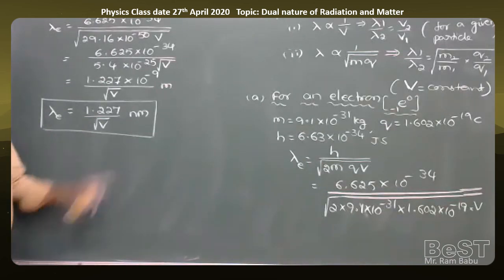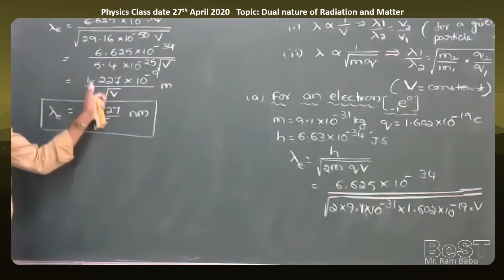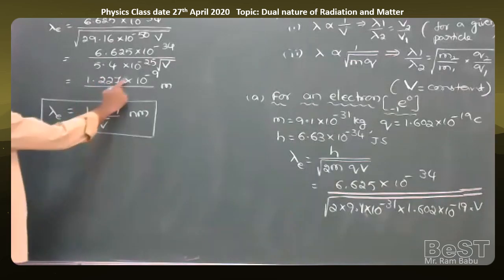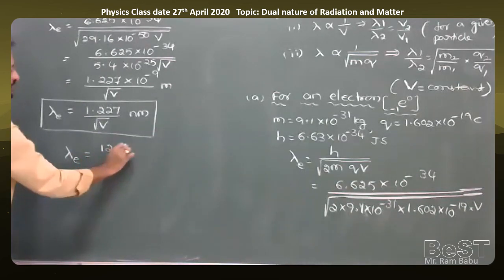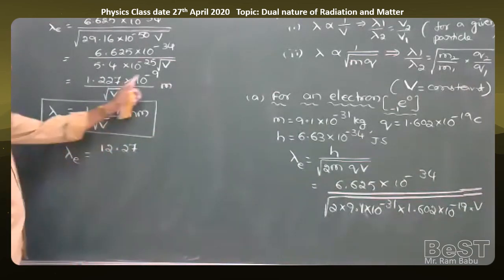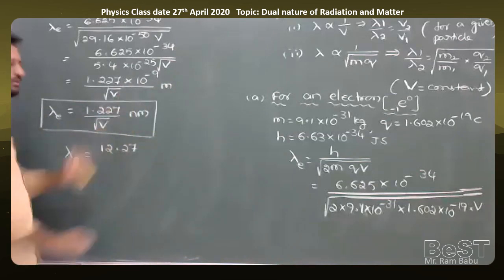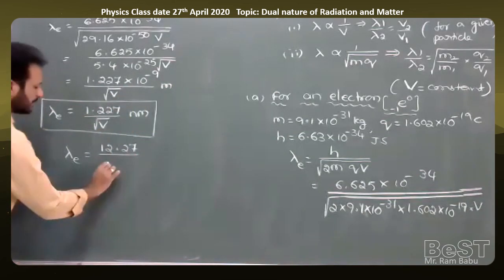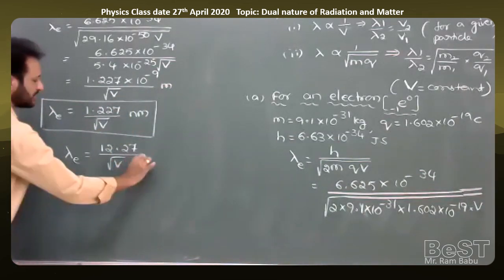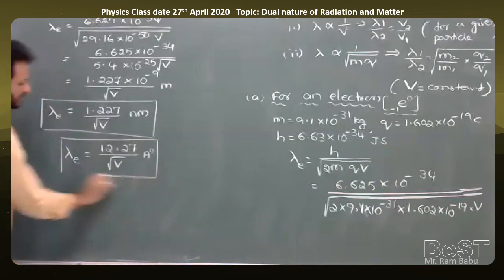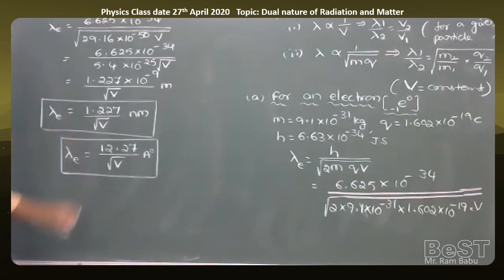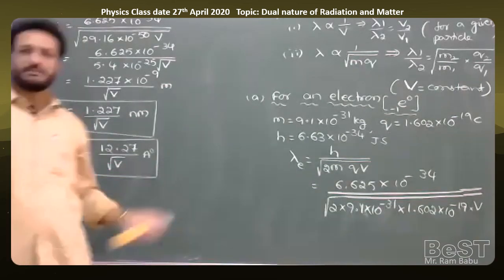Or if I adjust one digit to the right side, we can write 12.27 into 10 to the power of minus 10. Or the same formula, lambda electron is equal to 12.27 into 10 to the power of minus 10 by root V. But 10 to the power of minus 10 is equal to 1 angstrom unit. So we can write the shortcut formula for the de Broglie wavelength of electron as 12.27 by root V.